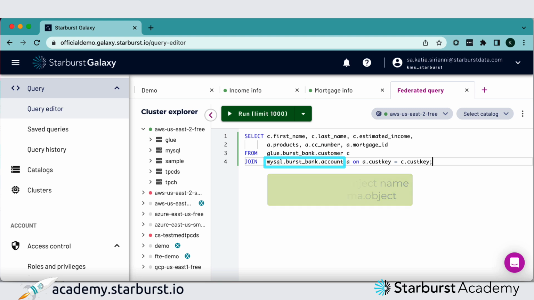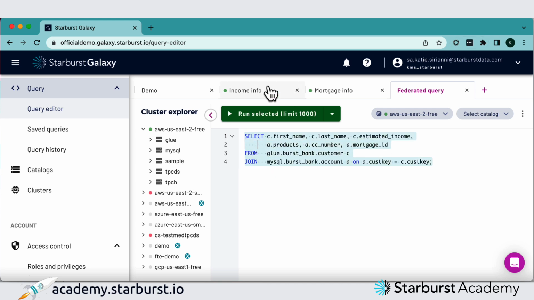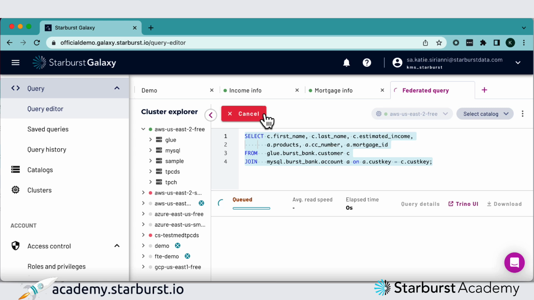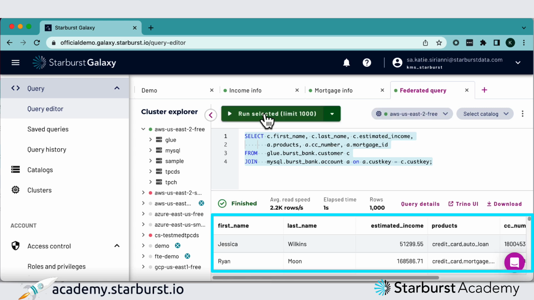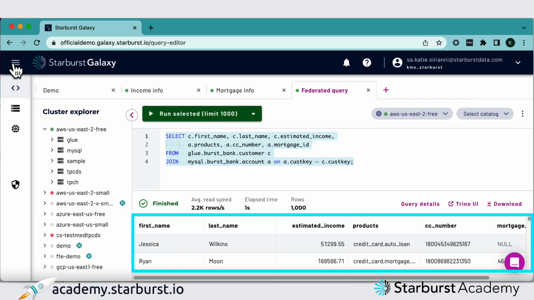And now I'm ready to run my query, so I'll just highlight it and then click Run Selected. So you can see it's running, and now it's finished. And we'll take a look at this table. I'm going to collapse this navigation bar so we can see more of the columns. And you can see that the first 3 columns from the income information table have been joined on customer with the product's credit card and mortgage information.